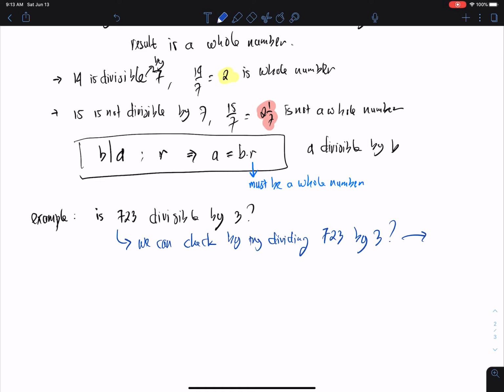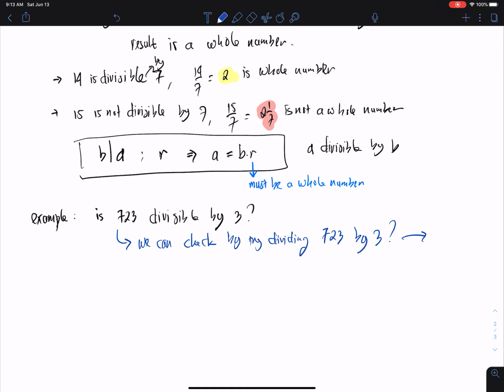But the one that we would like to introduce here is a rule, so we don't need to do a complex calculation dividing 723 by 3.